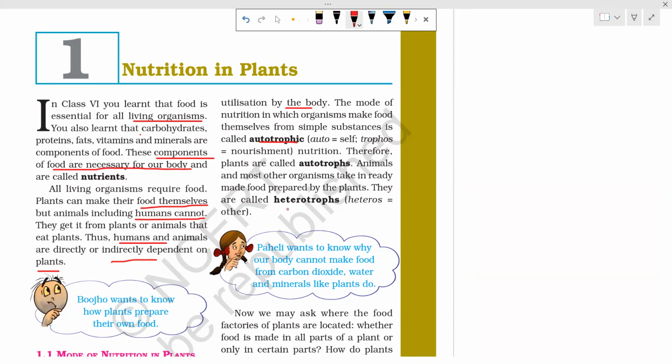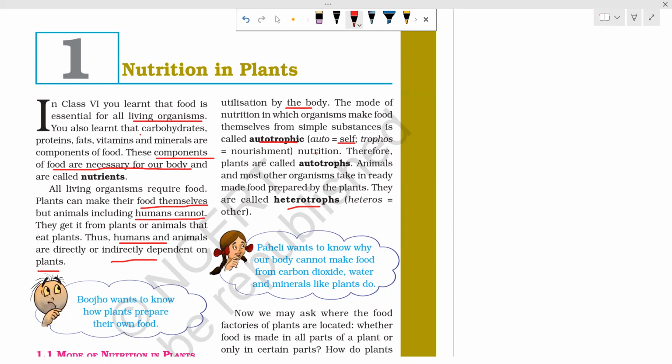What is autotrophic? When the word auto comes, you can guess it means self, and trophos means nourishment. Self-nourishment means it will make the food by itself. For example, plants. Plants use water, carbon dioxide, and minerals and make their own food.